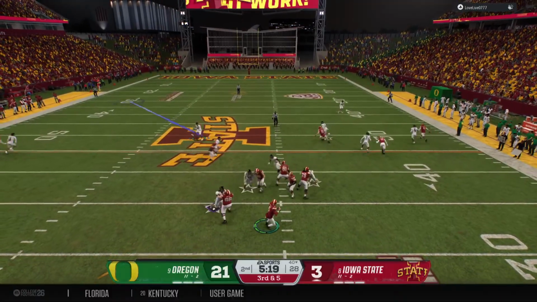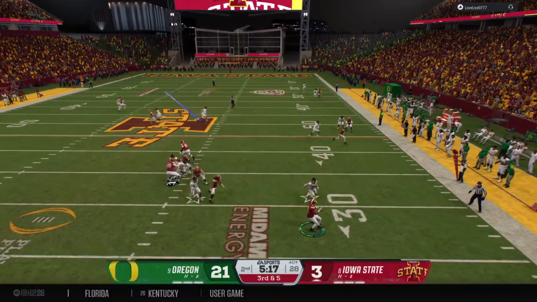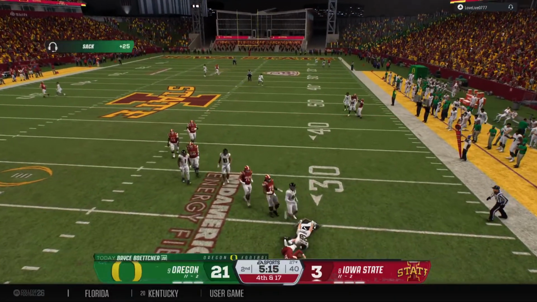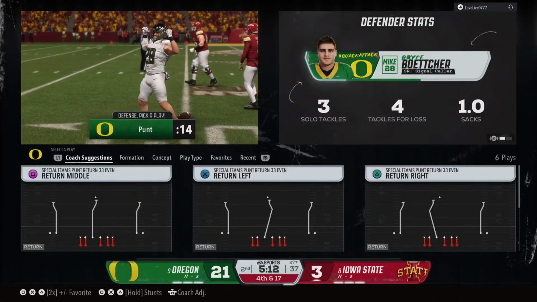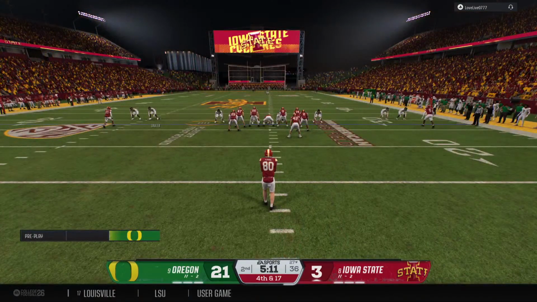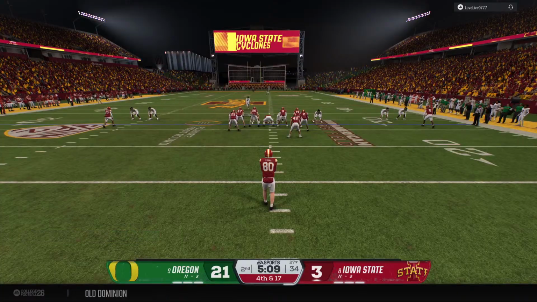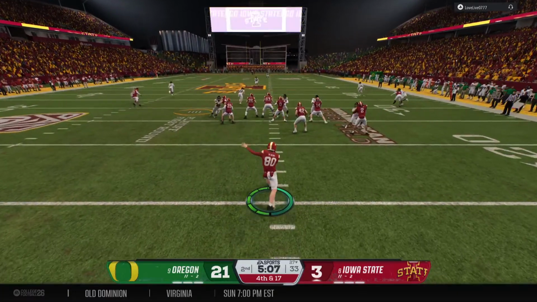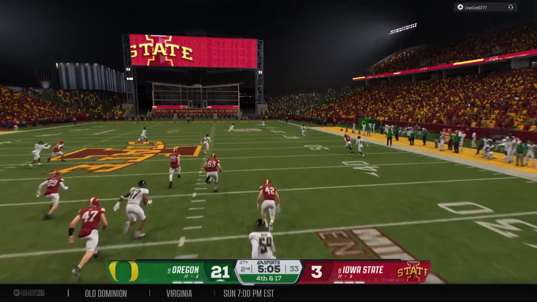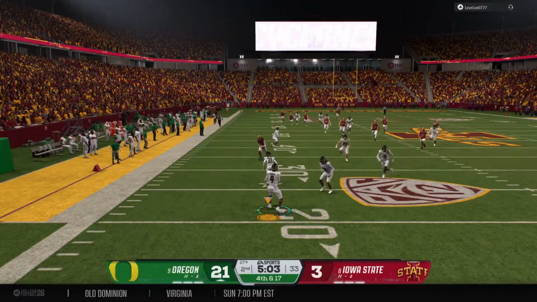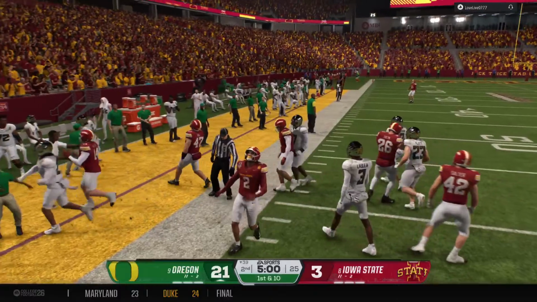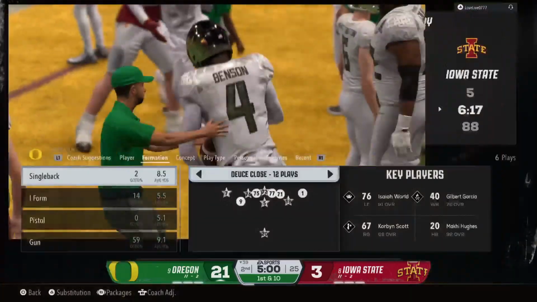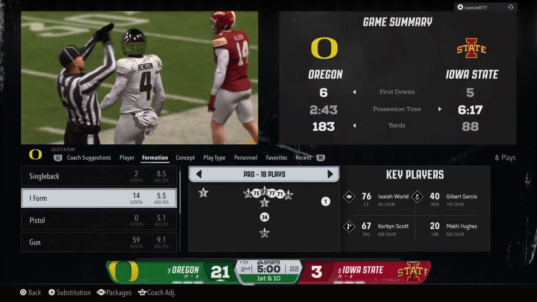3rd down, out of the shotgun. He escapes the pocket, but cannot make a play, and they sack him. I mean, that's another sack, Chris. We're just getting started here. 1st half, and you're already talking about giving up 3 sacks. You got to think about changing things up schematically, help that offensive line, and help that poor quarterback before he gets killed. And he's going to head out of bounds, but not before picking up some good yardage on the return.